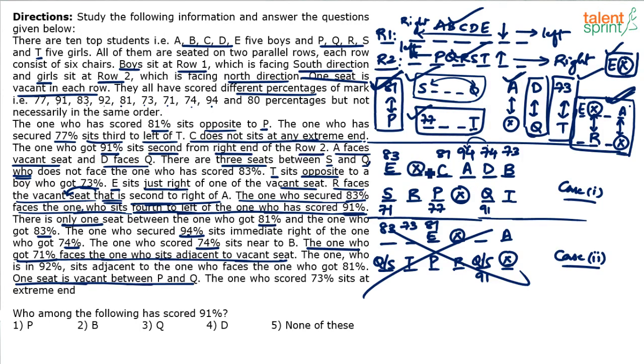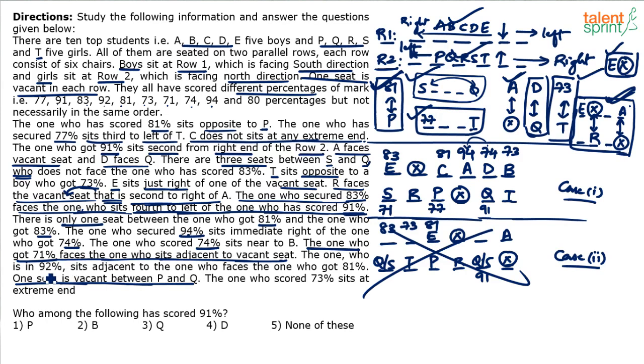Other possibility is this vacant seat. The neighbors are E and C. Who is facing E and C? S and P. For P, 77 is already fixed. So 71 has to come here. So the one who got 71 percentage faces the one who is adjacent to the vacant seat. 71 percentage is facing E, who is adjacent to the vacant seat. It's not possible otherwise. Done.